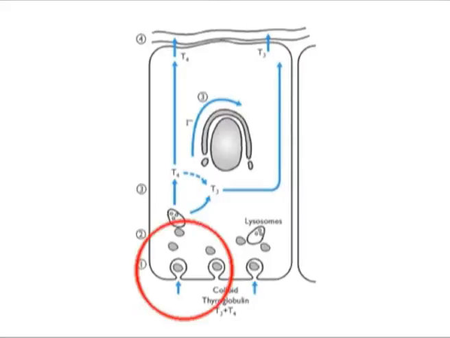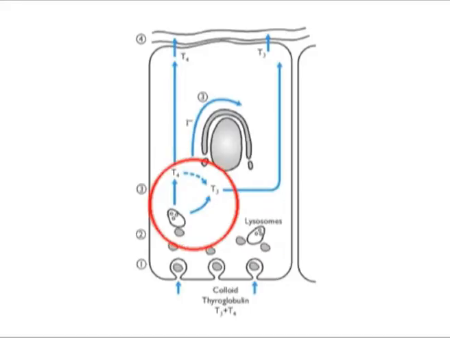Thus, a colloid droplet is formed in the cytoplasm of the cells and fuses with lysosome and forms phagolysosomes. During this, hydrolysis of iodothyroglobulin occurs and T3 and T4 are released and diffuse into the capillaries surrounding the follicles, as is shown in the figure.